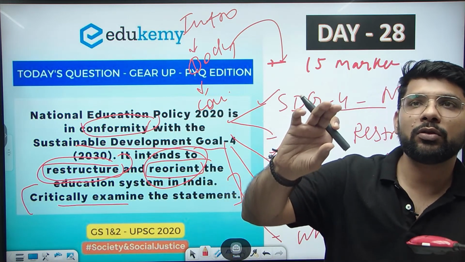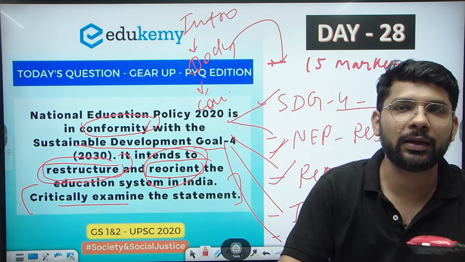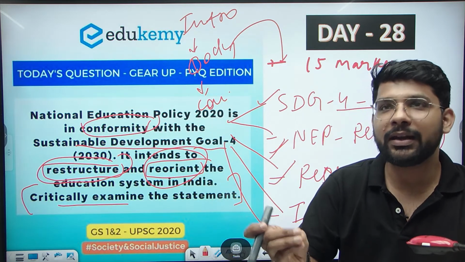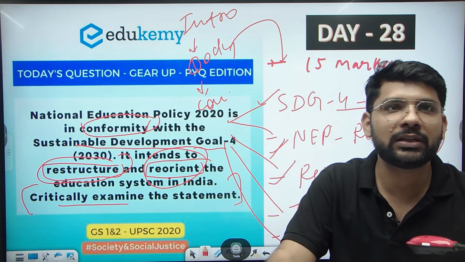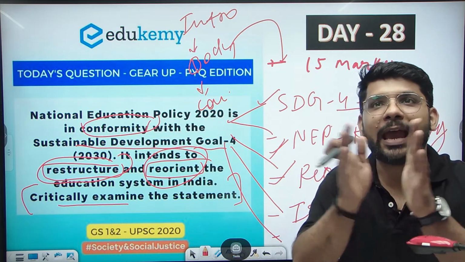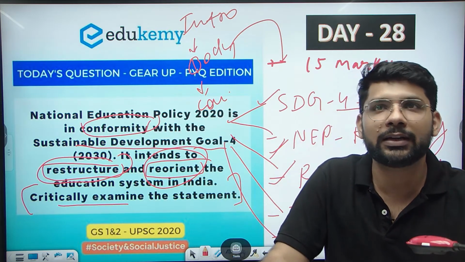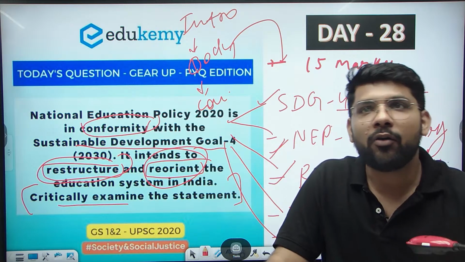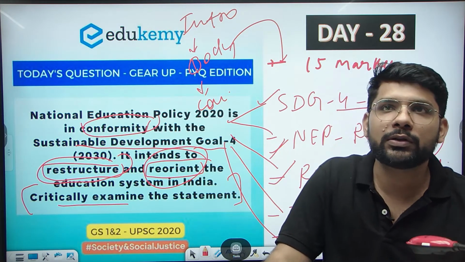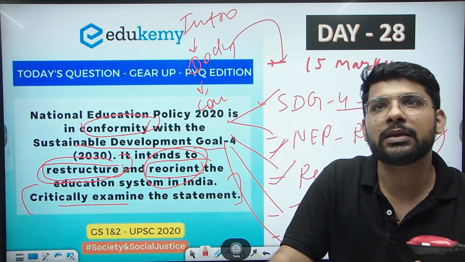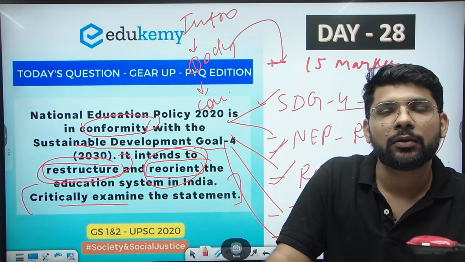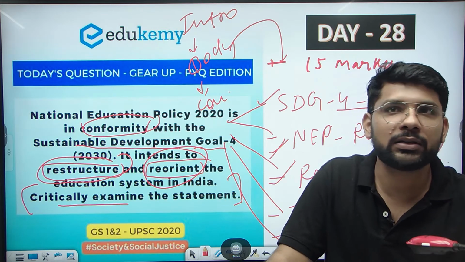It is focusing on a 6% spend of the GDP, but nowadays we are only spending 2% of the GDP on the education system. How will the gap of 4% be filled, and what is the source for that spending? How can we stop the dropouts from schools when it's focusing on the skill level? So these are some of the issues that need to be addressed in the issue part.